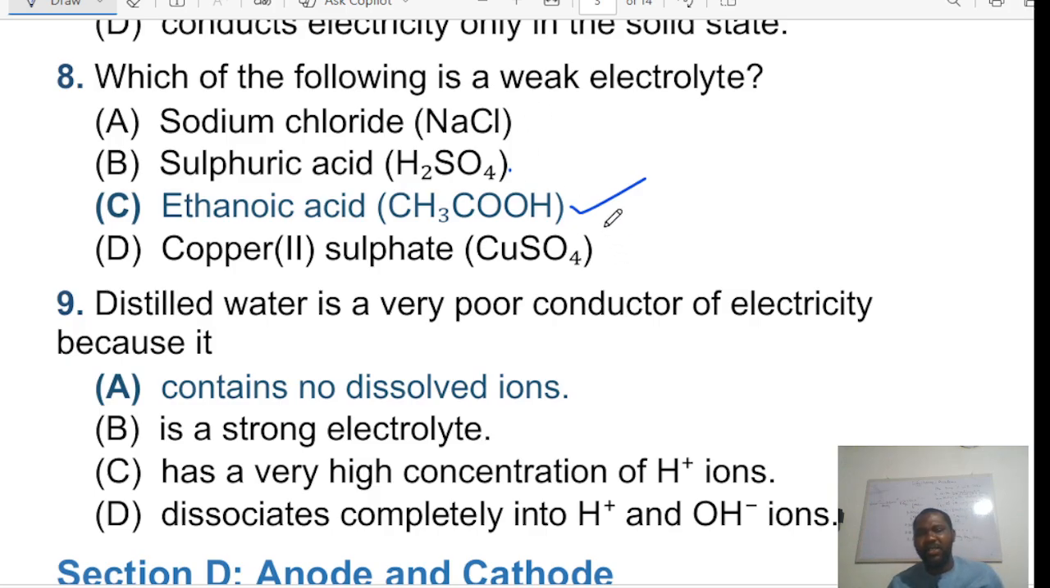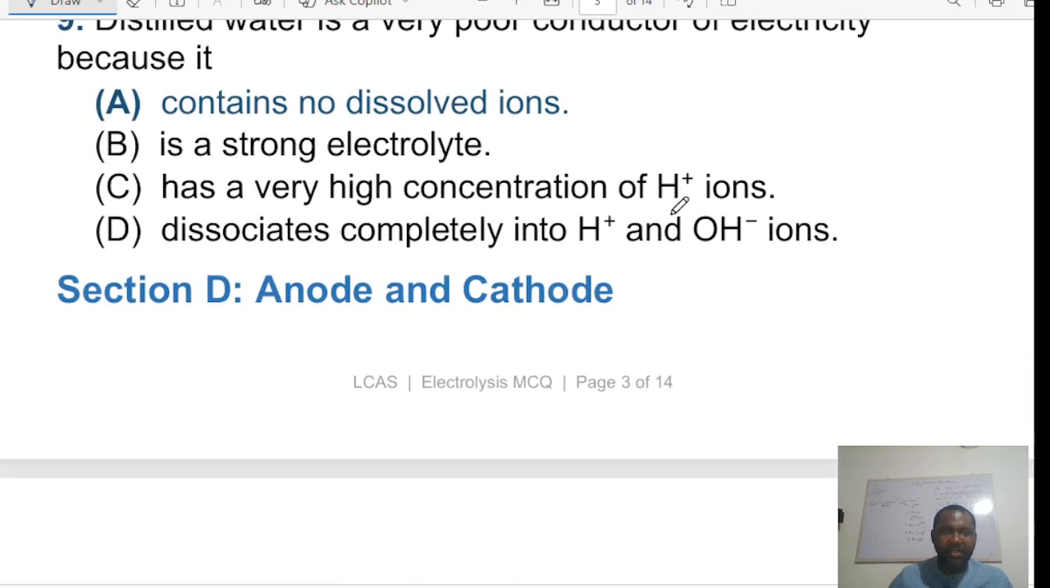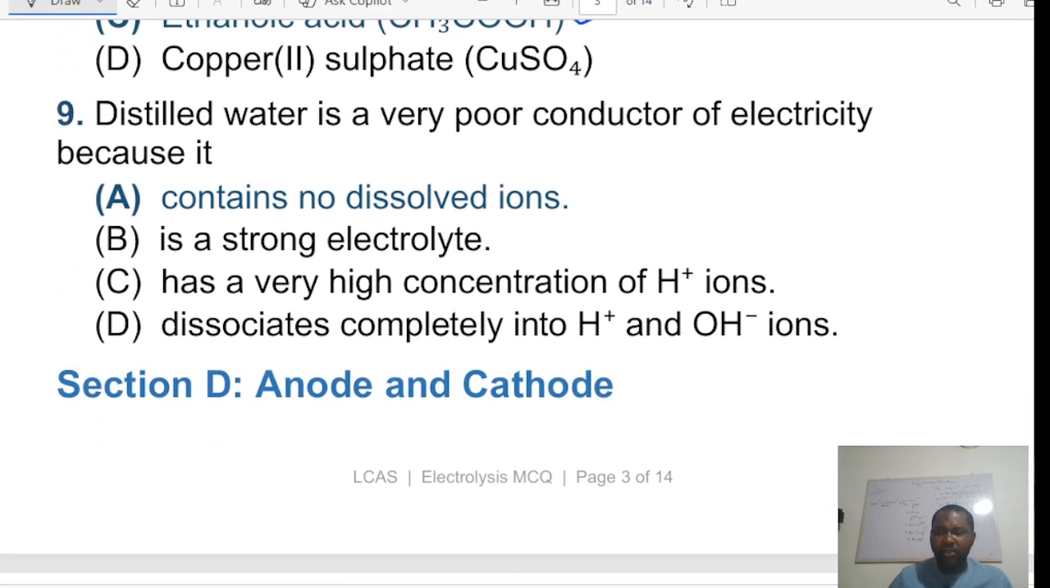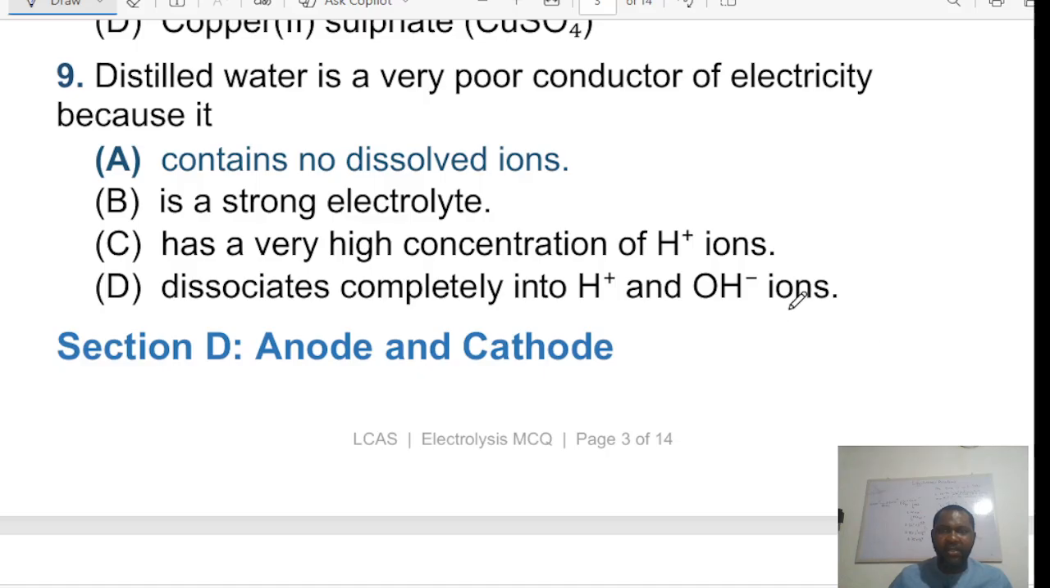So among all of these, the weak electrolyte is CH3COOH. Very important. Now, the next one: distilled water is a very poor conductor of electricity because it A, contains no dissolved ions. That is just simply the answer.